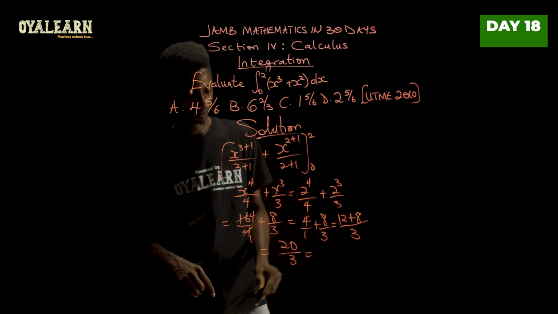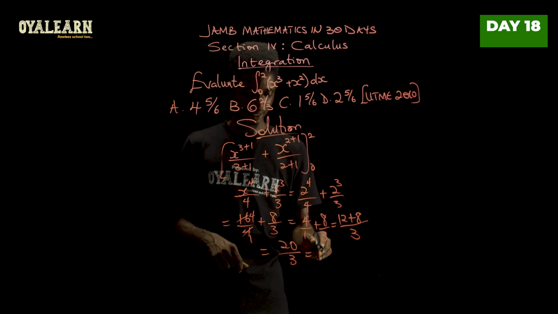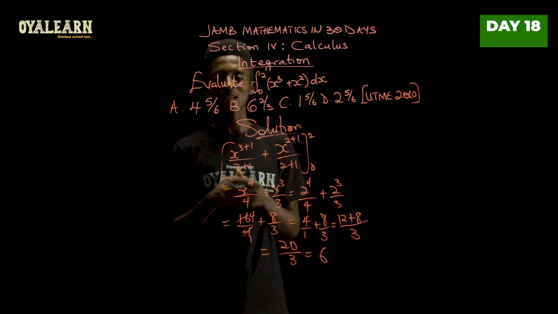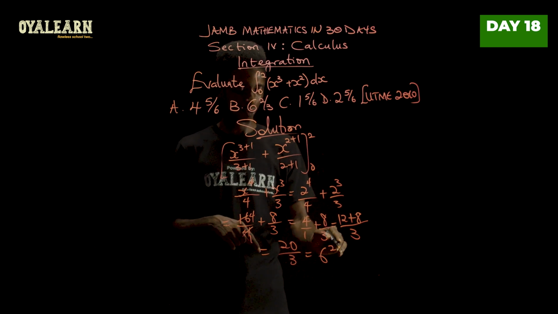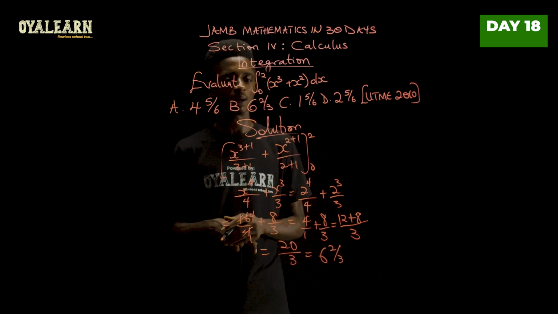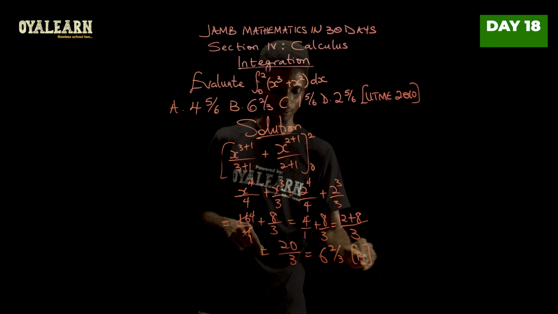So let's divide. 3 will go in 20 6 times, because 3 times 6 is 18. So we have a remainder of 2. So 2 over 3. 6 whole number, 2 over 3. So the correct option is B.